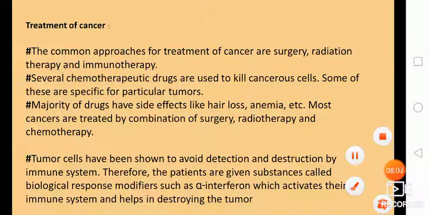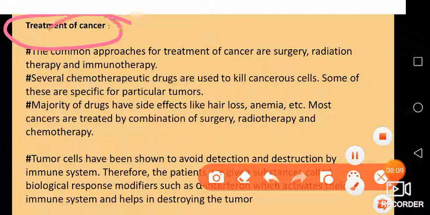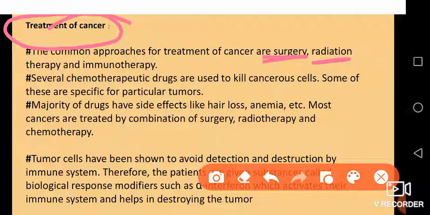Last but not the least, we have treatment of cancer, which is very important. Many times, when a malignant tumor is there, treatment is done, but it can only prolong your life, and ultimately results in death. Common approaches for treatment of cancer are surgery, radiation therapy, and immunotherapy. Several chemotherapeutic drugs are also used to kill the cancerous cells, and some drugs are very important only for specific tumors.